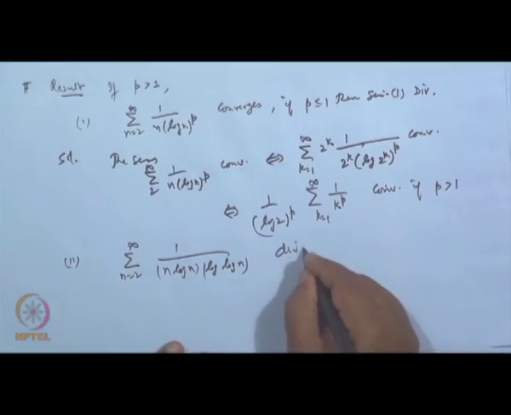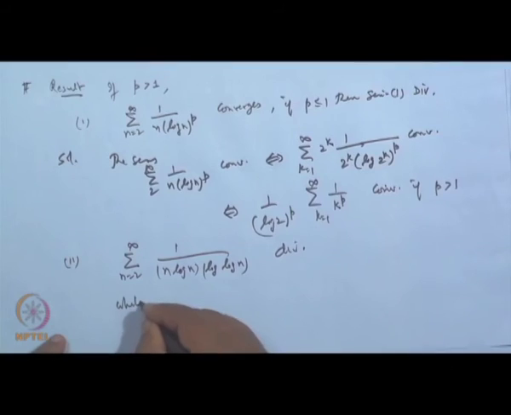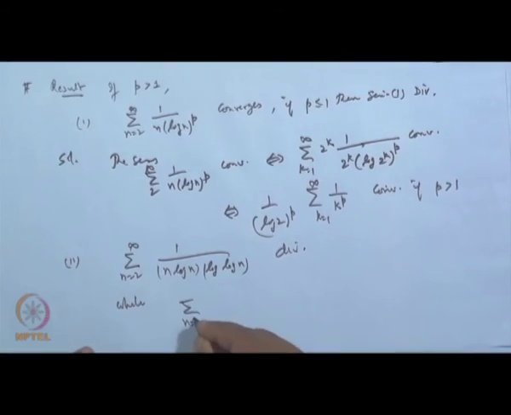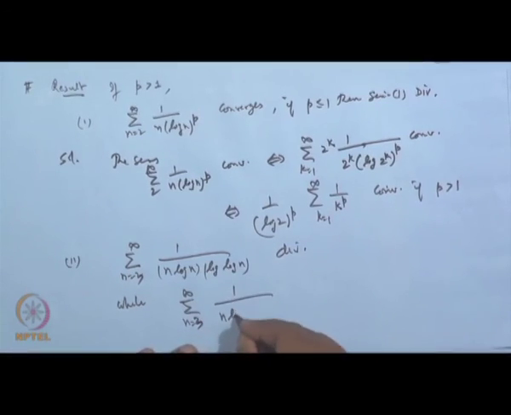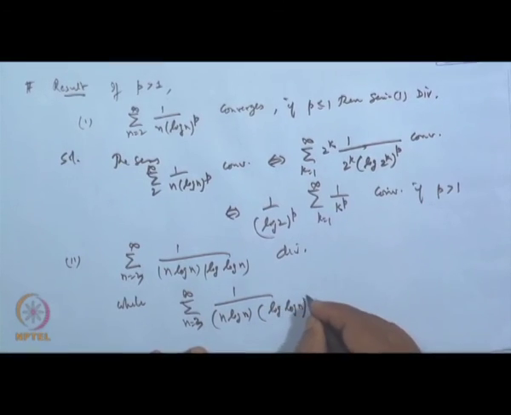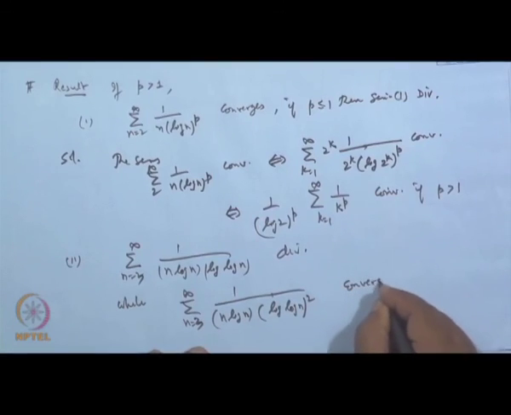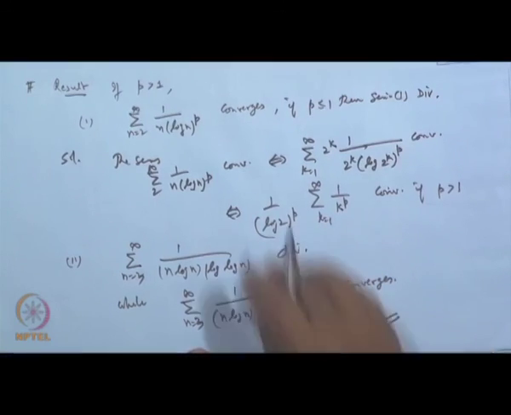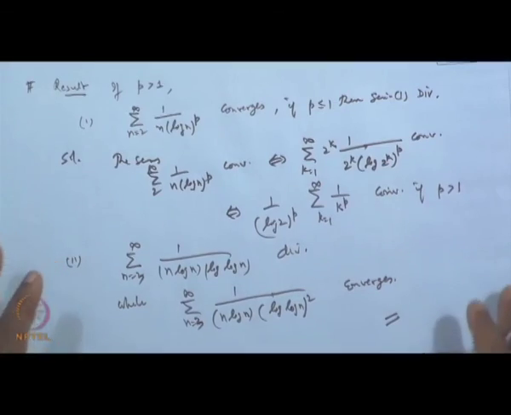This diverges, while the series sigma n equal to 3 to infinity of 1 by n log n (log log n) to the power 2 converges, because n is 3 to infinity here, otherwise it will not work, and the reason is the same as above. Okay, so thank you very much. Thanks.